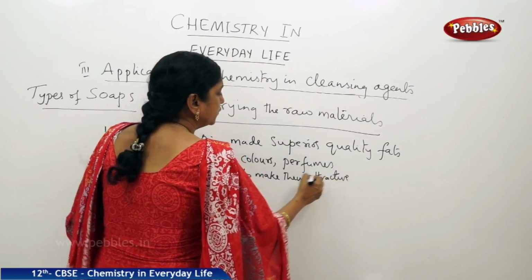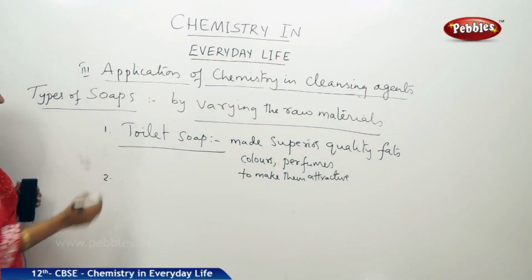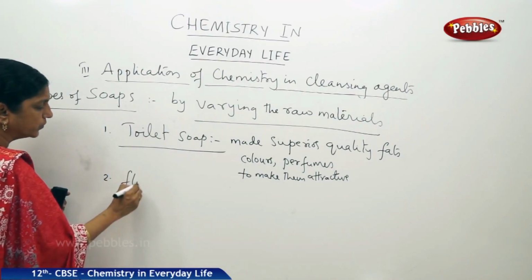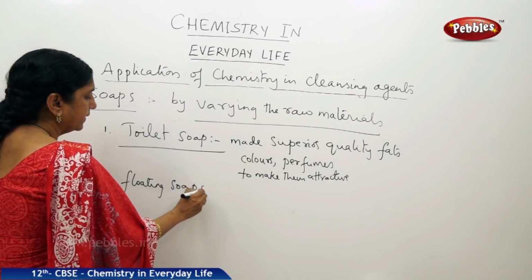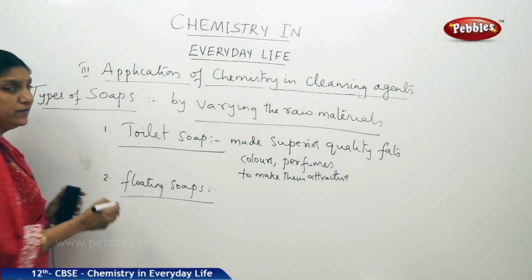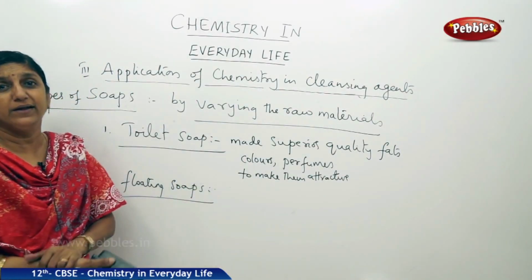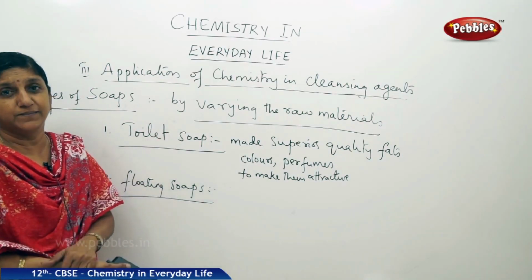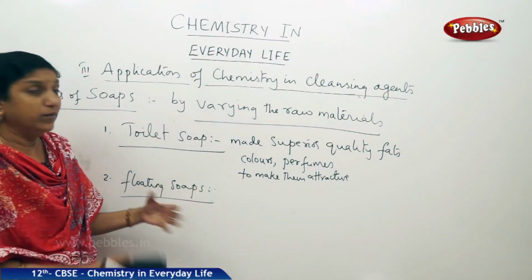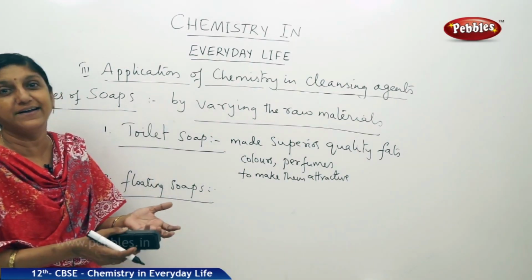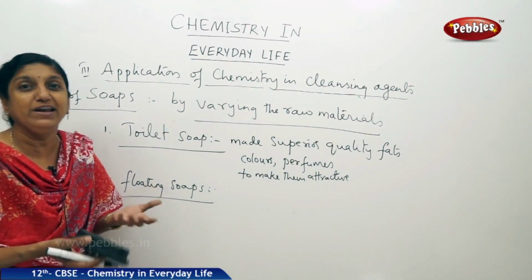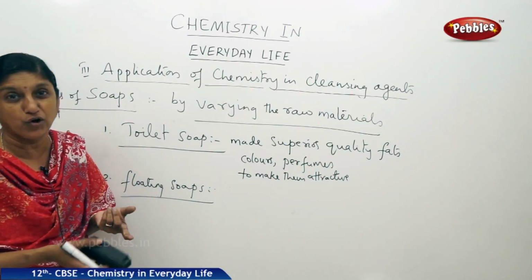What are the types of soaps we know? We know what are called floating soaps, very light floating soaps. How are these floating soaps prepared? By blowing bubbles into the soap solution before it hardens, that will give you a very light soap which floats in water.